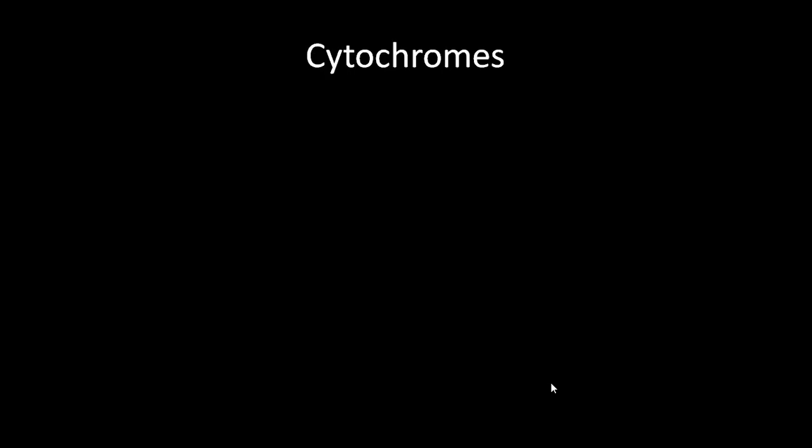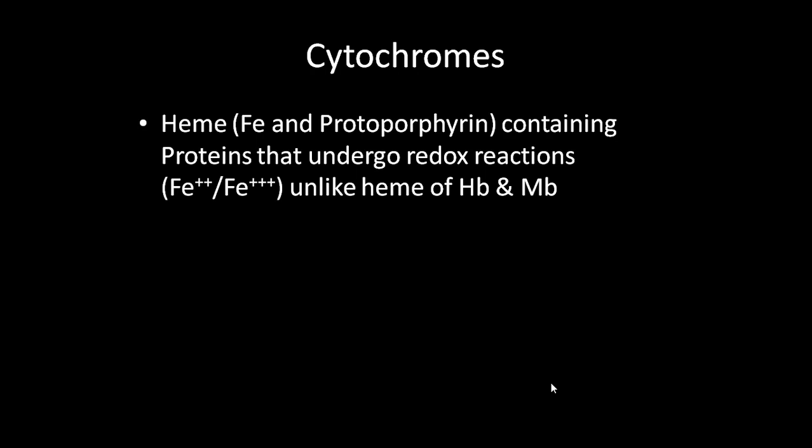The third one is cytochromes. Cytochromes, as I told you, are heme containing proteins. Heme is made up of iron and a protoporphyrin ring, and these cytochromes undergo redox reactions. Now heme is also present in hemoglobin and myoglobin, but if you observe carefully, the heme iron in hemoglobin and myoglobin does not undergo redox reactions. It is fixed in the ferrous form, which can receive oxygen.